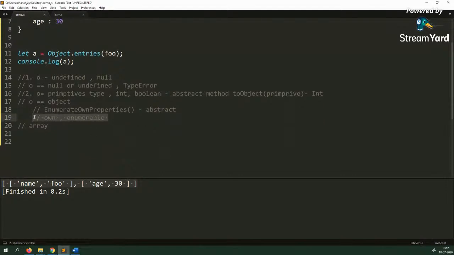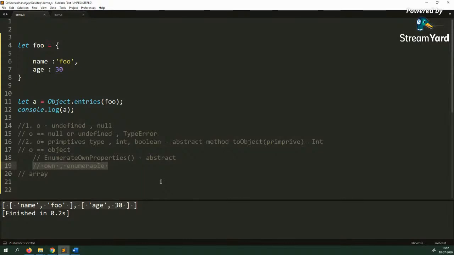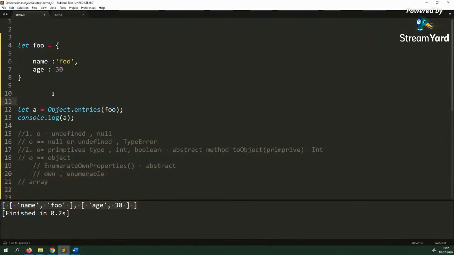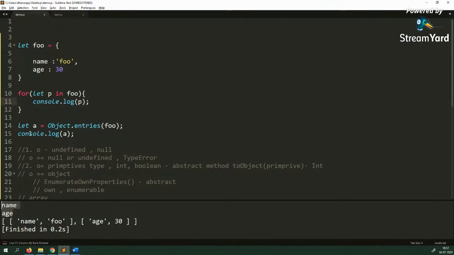Now let us talk about this own and enumerable. What is an own property and what is an enumerable property of a JavaScript object? For a JavaScript object, here you see that foo has two properties, name and age. By default, both are enumerable. It means when you use them, let's say inside a for statement, you say let p in foo, JavaScript is able to return them. So here if I print p, you see that name and age are returned.